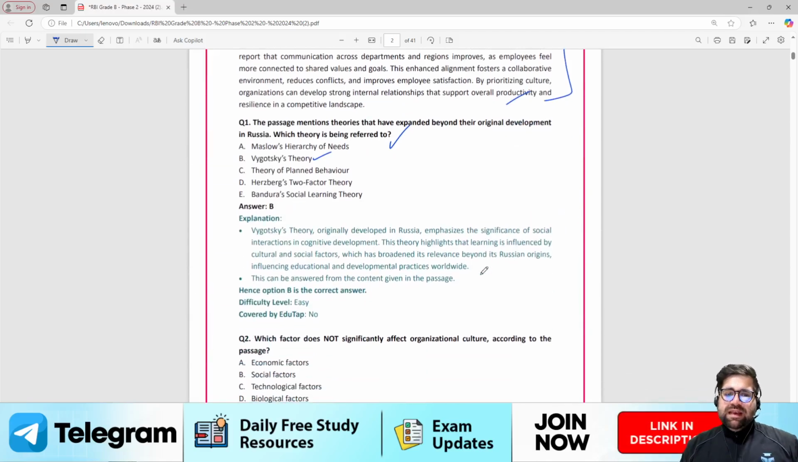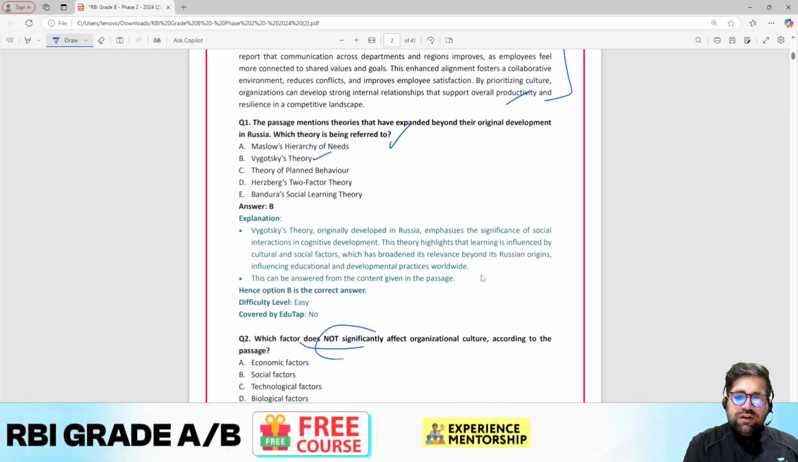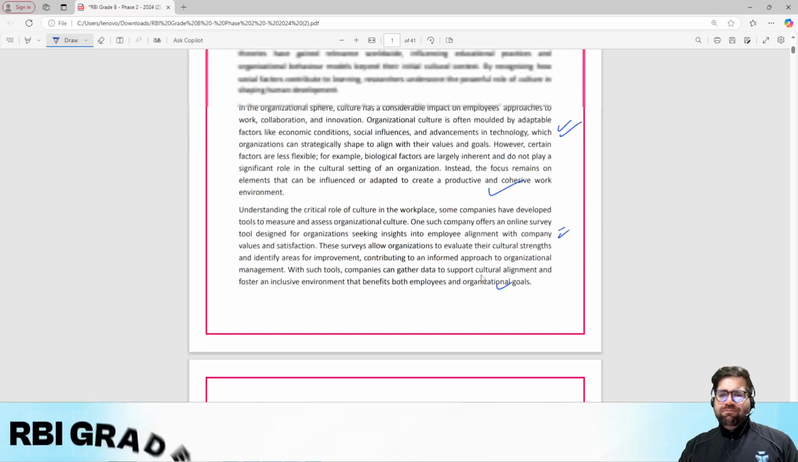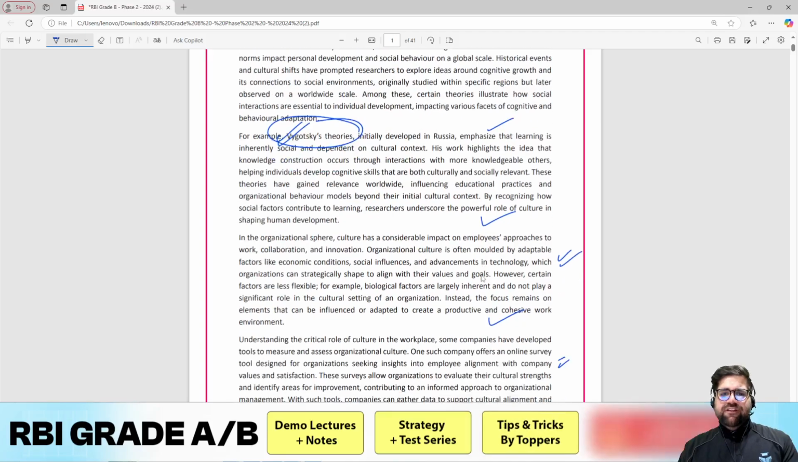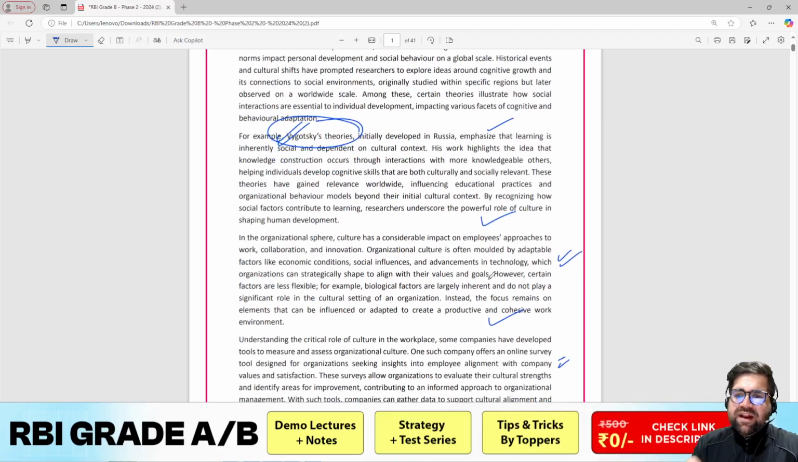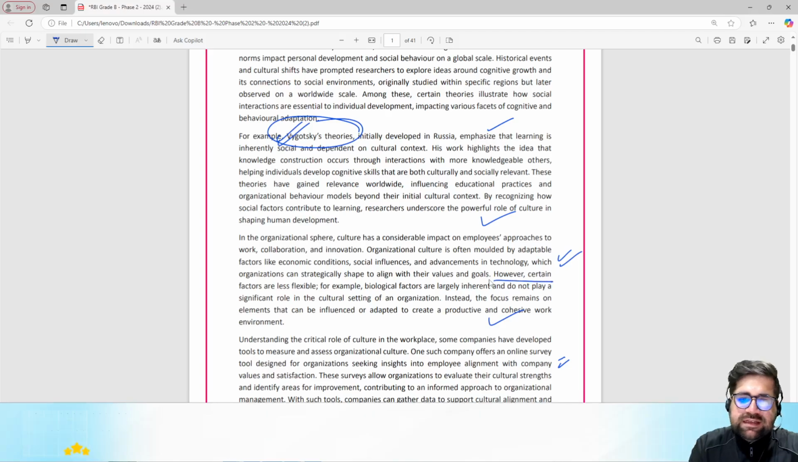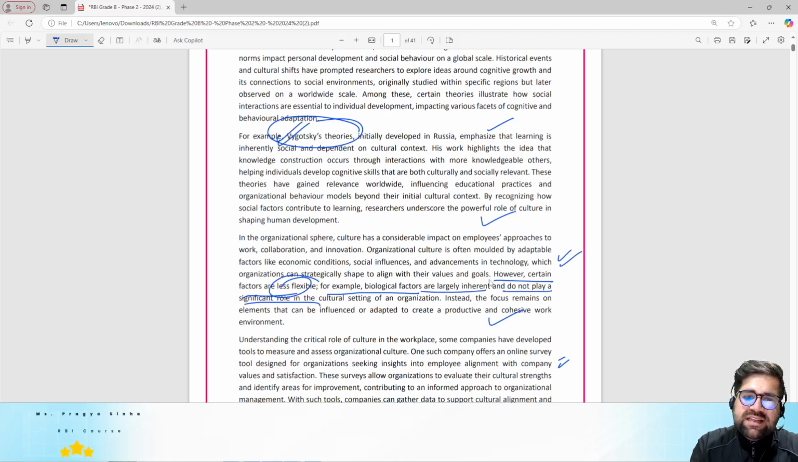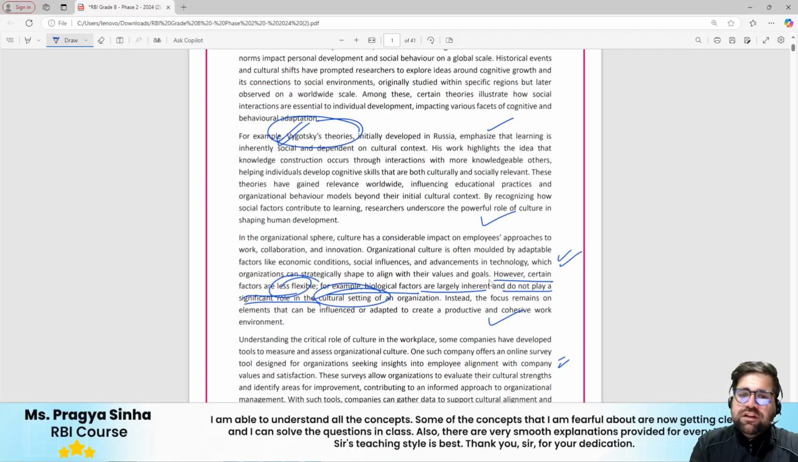Okay, next, which factor does not significantly affect the organizational culture? Now again, you have to read the paragraphs which are given to you, and there are multiple paragraphs mentioned. However, certain factors are less flexible. For example, biological factors are largely inherent. They do not play a significant role in cultural setting. So here is your answer, number 2.